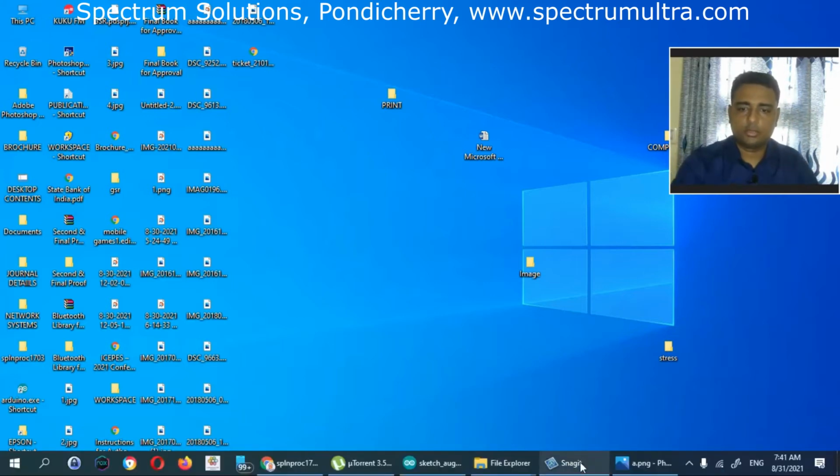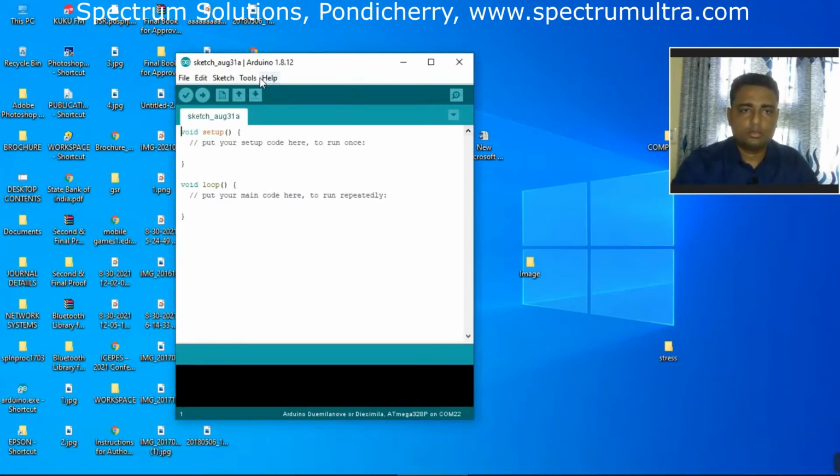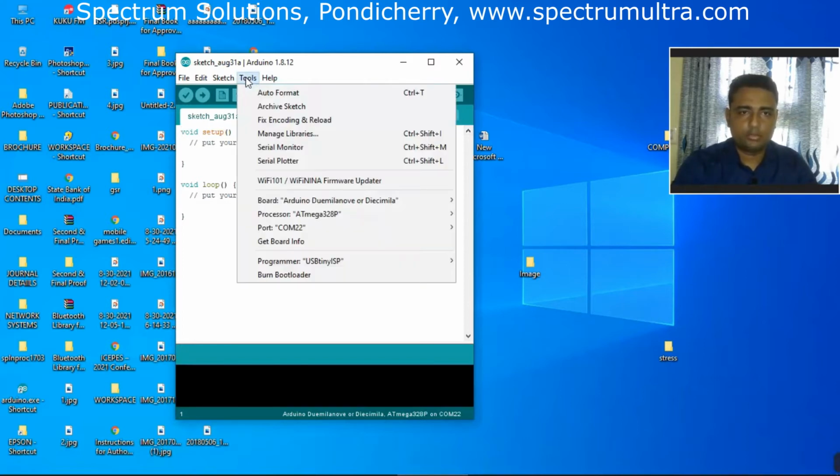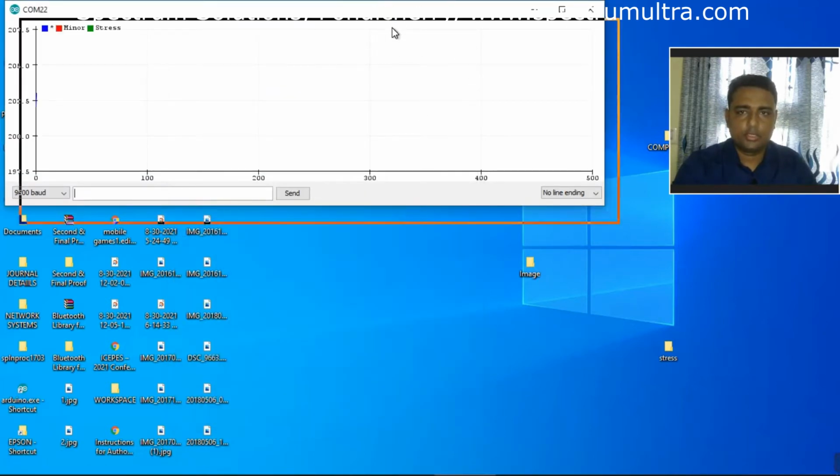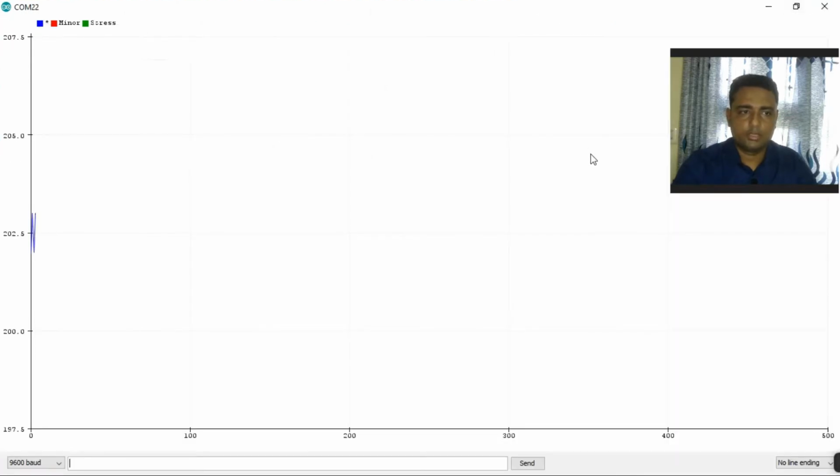Now we'll start our software. The software which we use to see the graph is Arduino Plot. We'll go to Tools and then Serial Plotter. The serial plotter will plot the current status of my stress level. Right now it's showing 202.5. This is just minor stress.